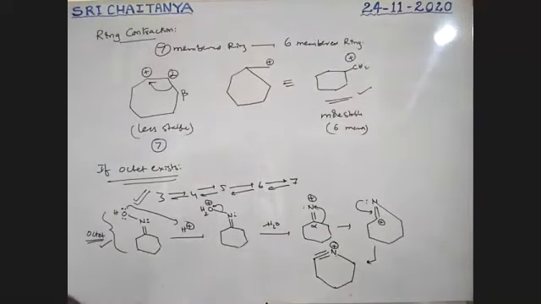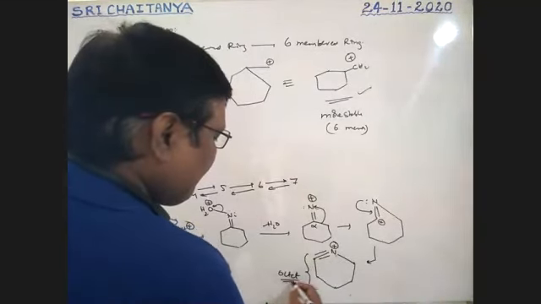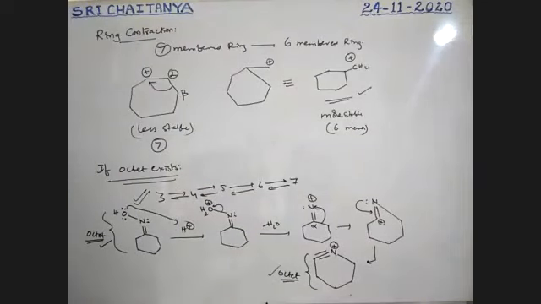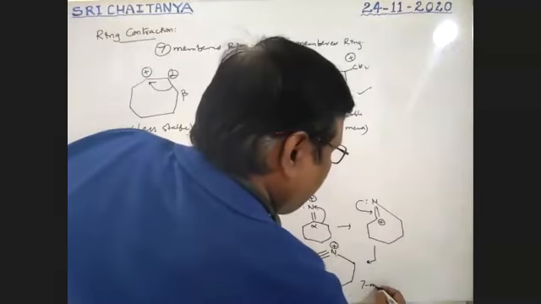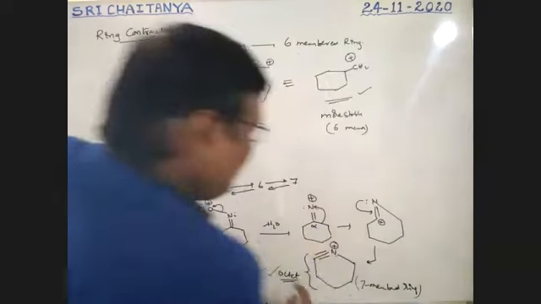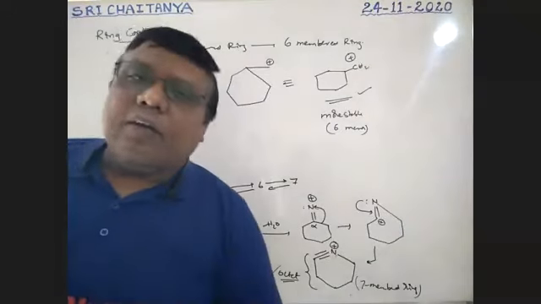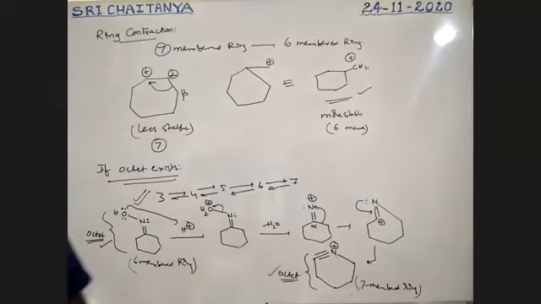So here also octet follows. So every atom gets 8 electron configuration, and whenever octet is possible, this type of structures are possible.